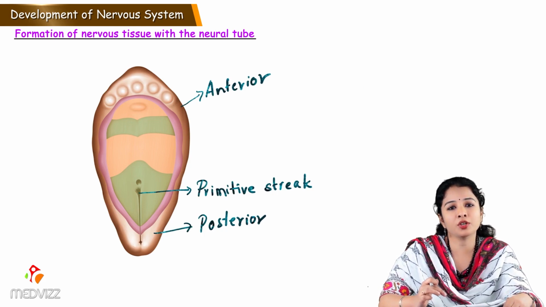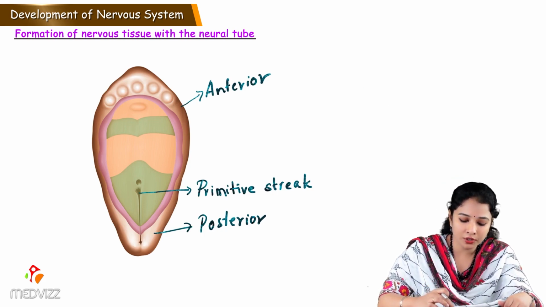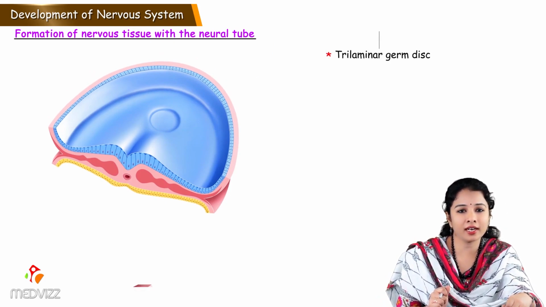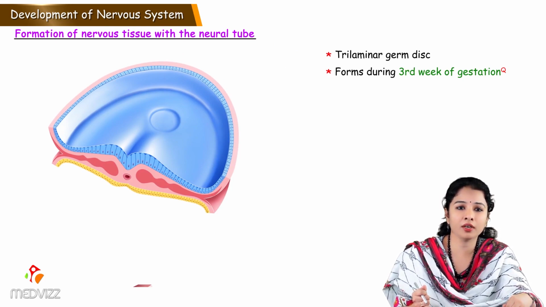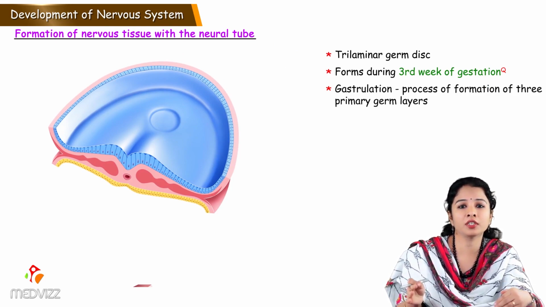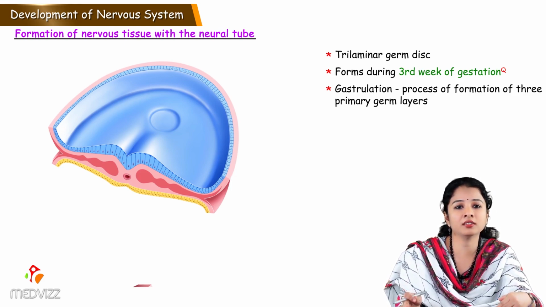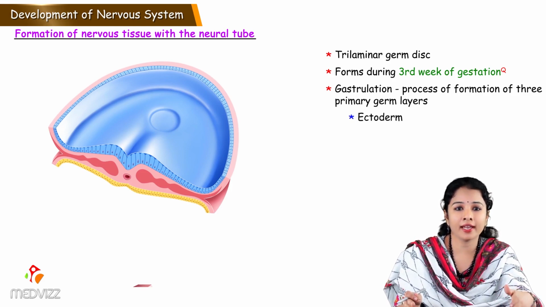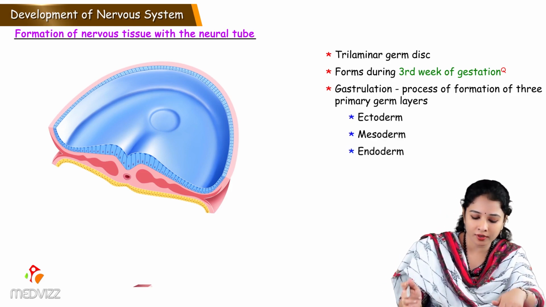Let's see the formation of nervous system with the neural tube. So here is the trilaminar germ disc which forms during the third week of intrauterine life. The process of formation of three primary germ layers is known as gastrulation. So we see ectoderm, mesoderm, endoderm.